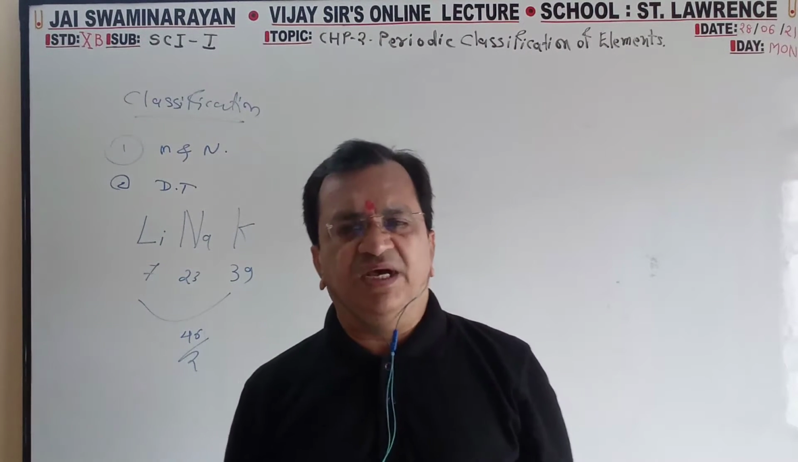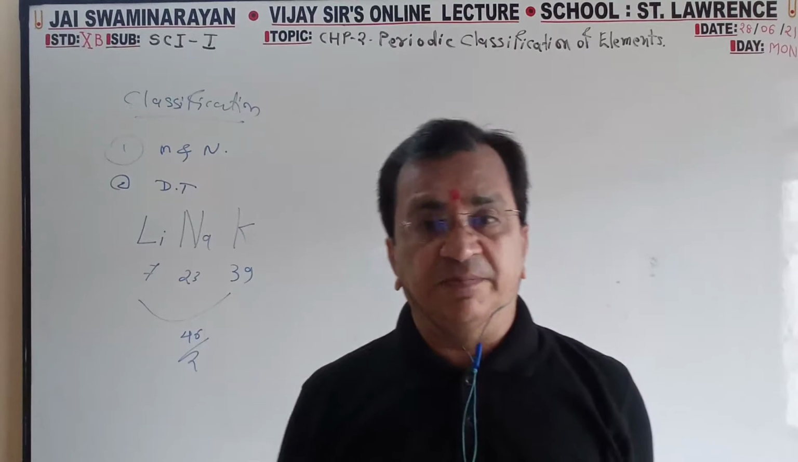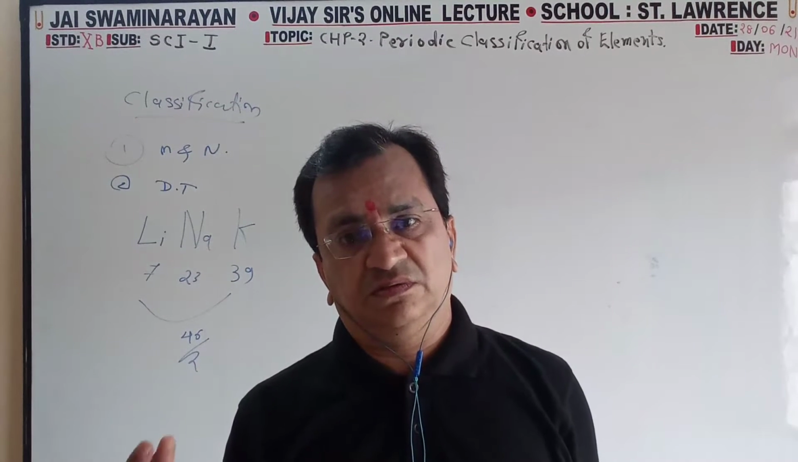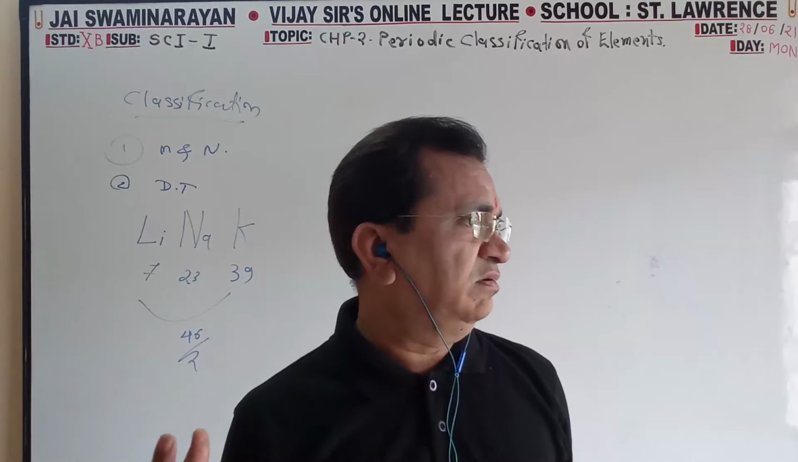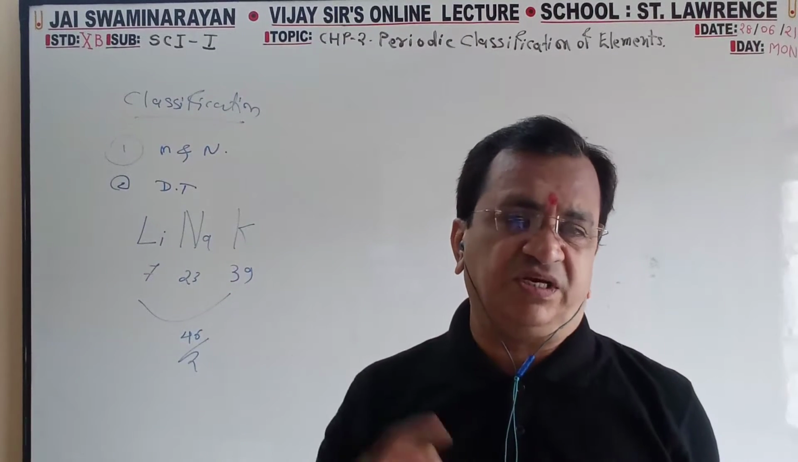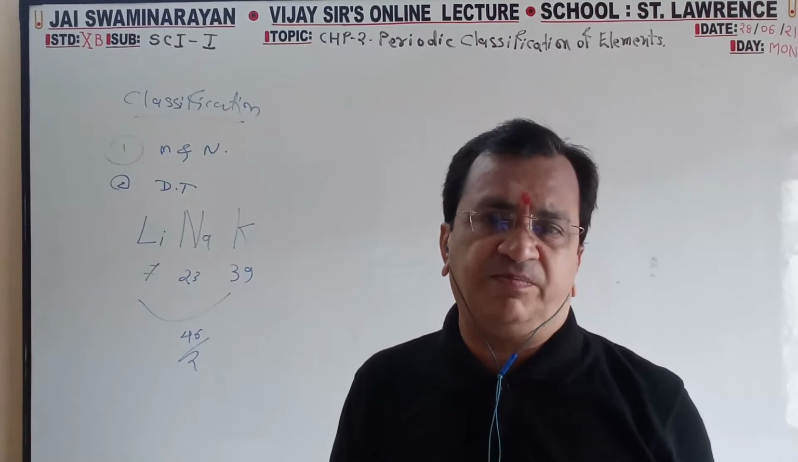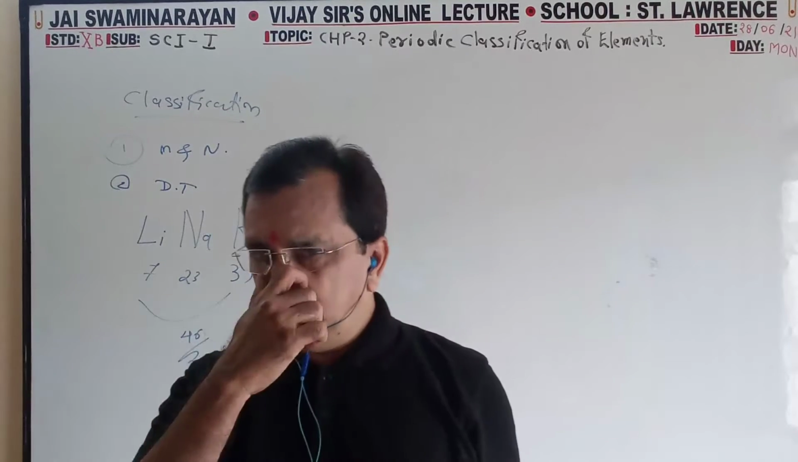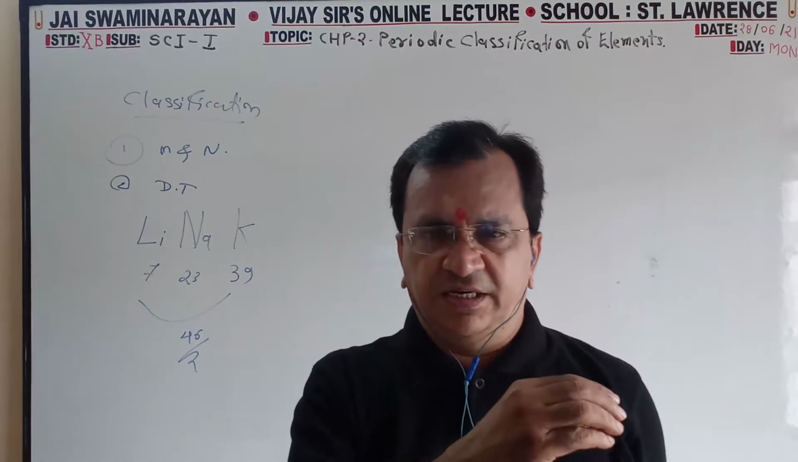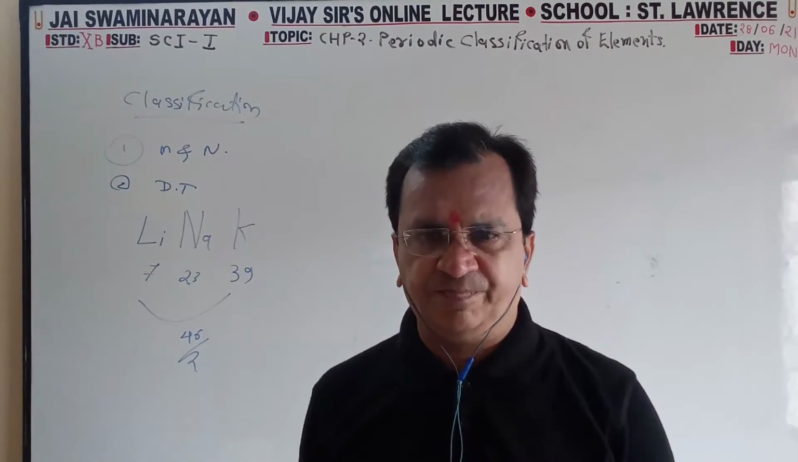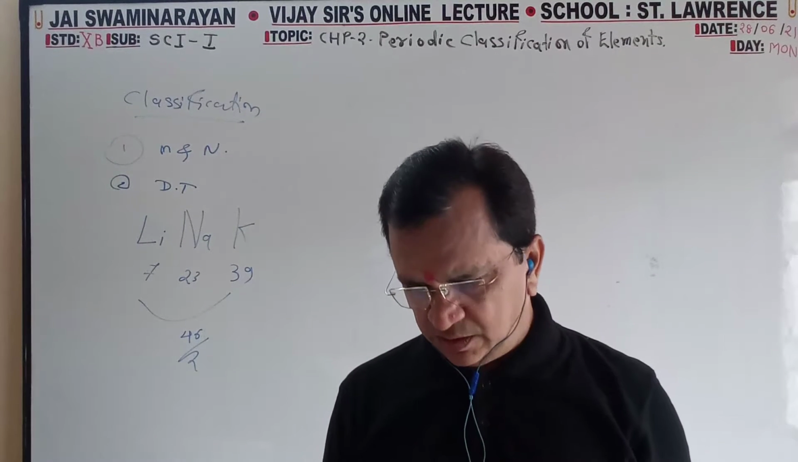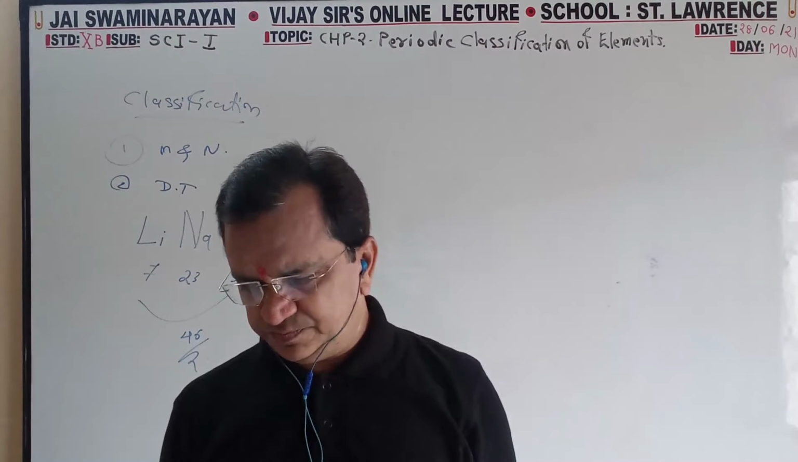The properties of the elements are a periodic function of their atomic mass, which means physical and chemical properties are dependent on atomic mass. So you arrange them in increasing order of atomic mass.